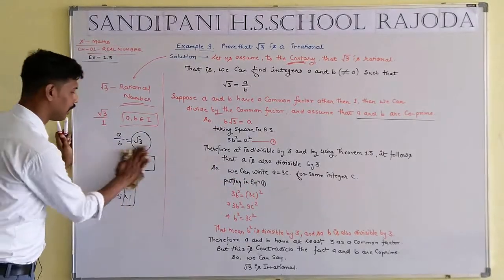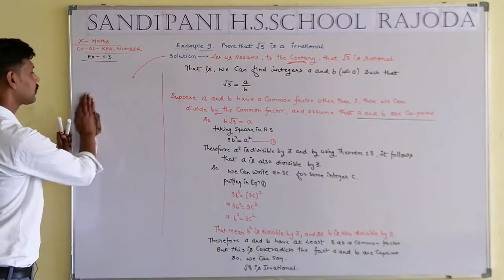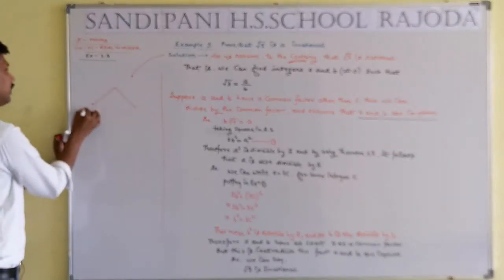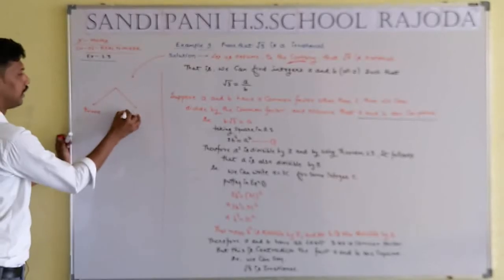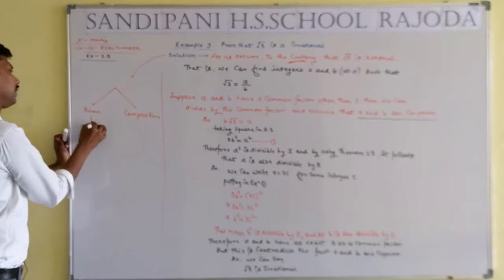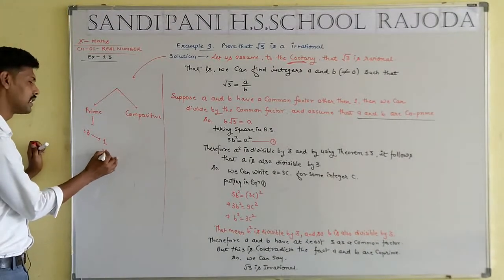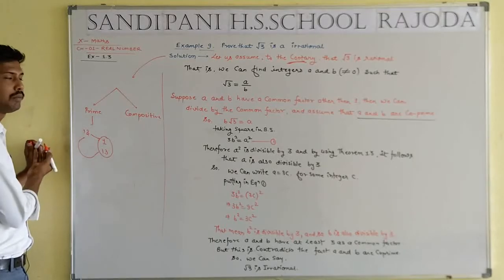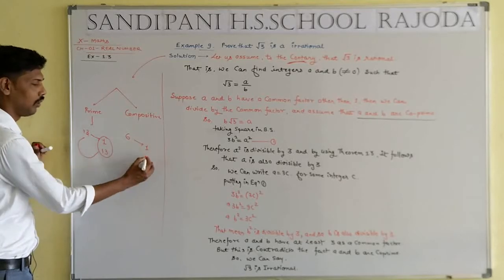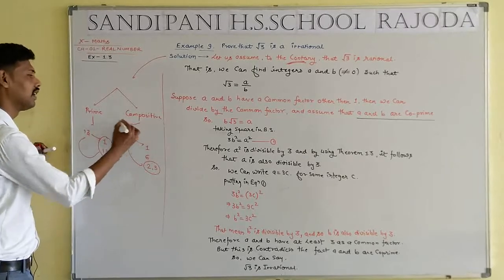What is the meaning of prime? Two types of numbers are there: prime and composite numbers. A number which can be divided by one or itself only is known as a prime number. A number which can be divided by one or itself and also divided by other numbers is known as a composite number.